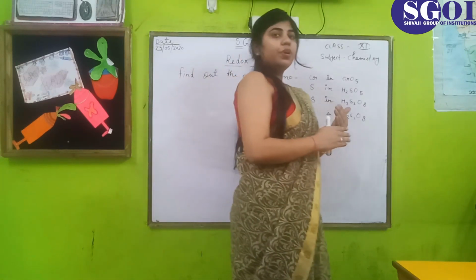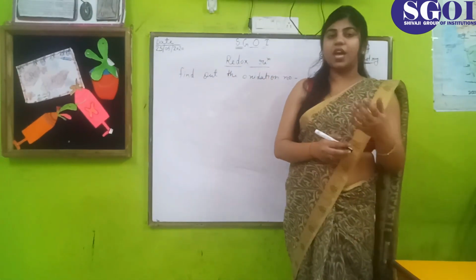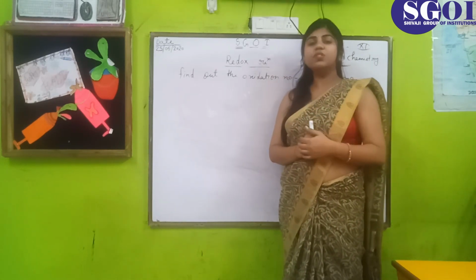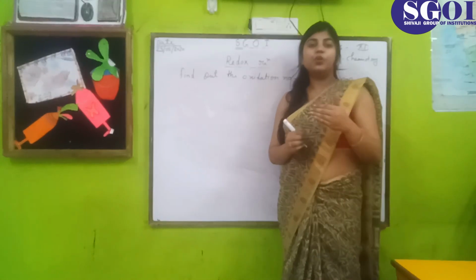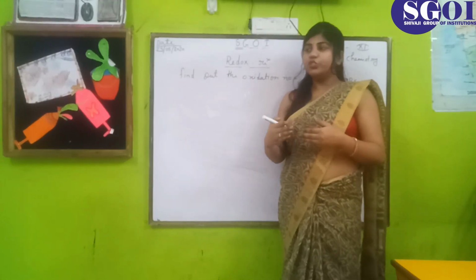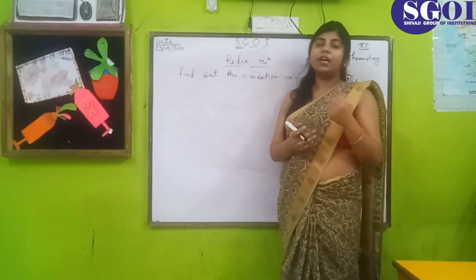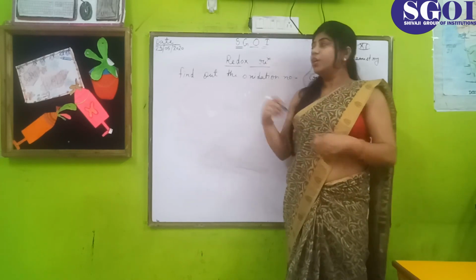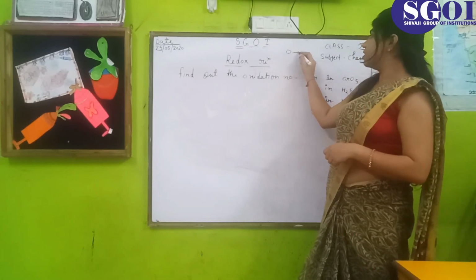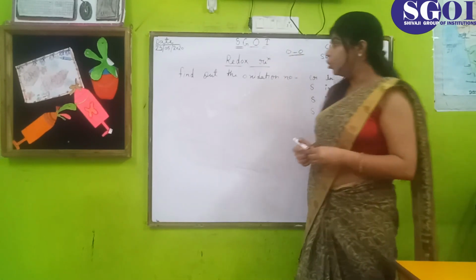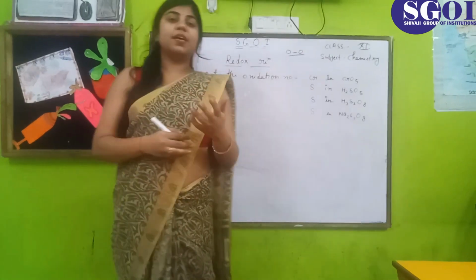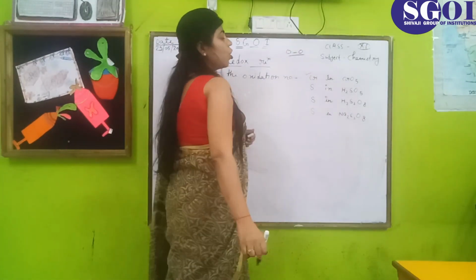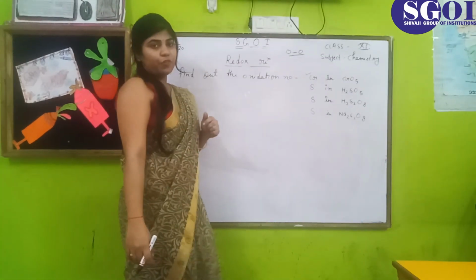Remember students, 99% of oxygen has oxidation state -2. But in those compounds in which a peroxide bond is present, the oxygen involved in the peroxide bond has oxidation number -1. What is a peroxide bond? A peroxide bond is oxygen linked with oxygen. So today I am going to explain examples of peroxide bonds. The first example is to find the oxidation number of chromium in CrO5.